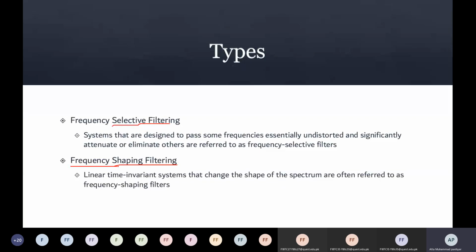Or equalizing, you want to reduce the noise and improve the quality, can also be done. This is frequency selective filtering, and frequency shaping filtering is changing the frequency components of a system.